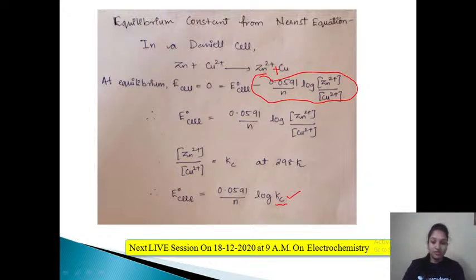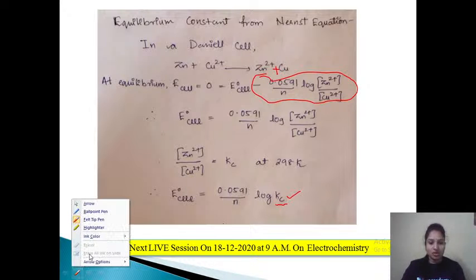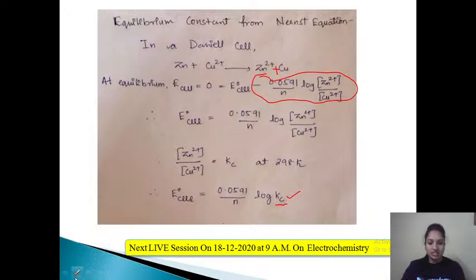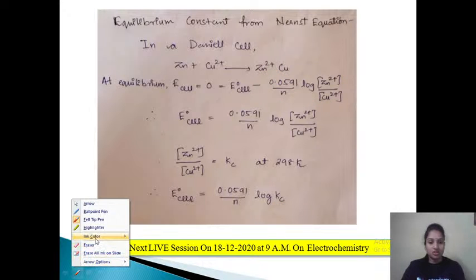So here you would definitely need the knowledge of anti-logs. I think in the last class I covered anti-logs. So I hope you are following that and understanding this particular concept. Okay. So we'll see some questions on this particular topic.